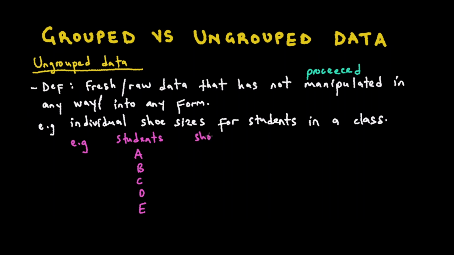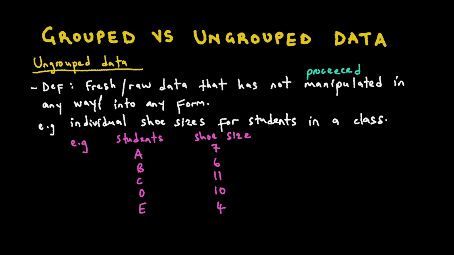Then panapa we have the shoe size. Saka student A anopfeka size 7, B anopfeka 6, C anopfeka 11, D anopfeka 10, E anopfeka 4. Saka those are the shoe sizes of a sample of 5 students. Saka because we have just collected this data, it's ungrouped. Hapana magroup, data harina kuiswa into any groups. That is what we mean by that.